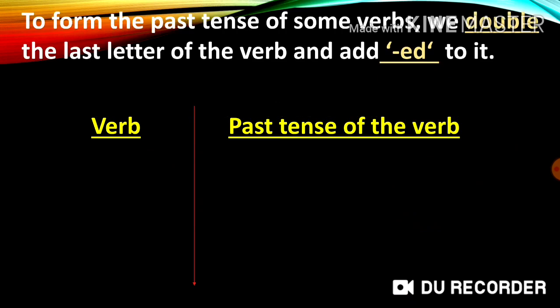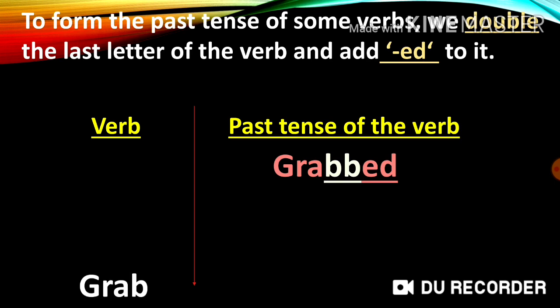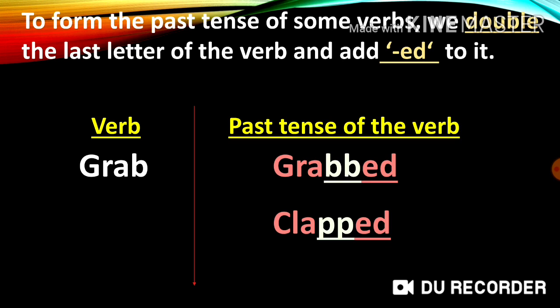Next, to form the past tense of some verbs, we double the last letter of the verb and add ed to it. Children, let us look at some verbs and their past tense forms. The past tense of grab is grabbed, formed by doubling the letter B in grab and adding ed to it. Next, the past tense of clap is clapped, formed by doubling the letter P in clap and adding ed to it.